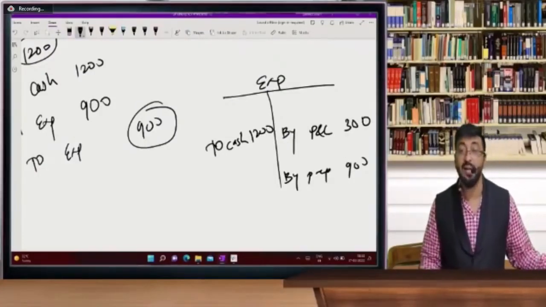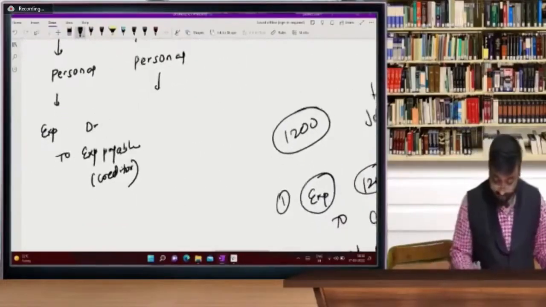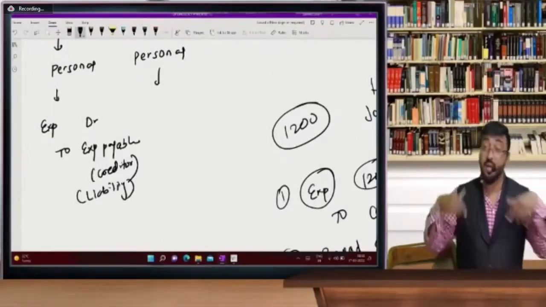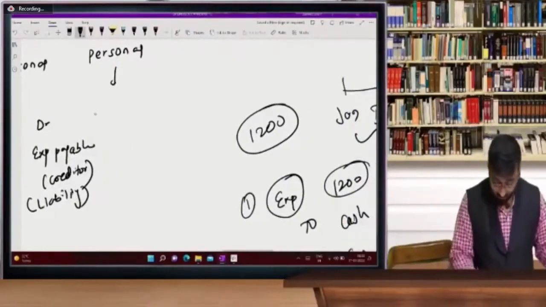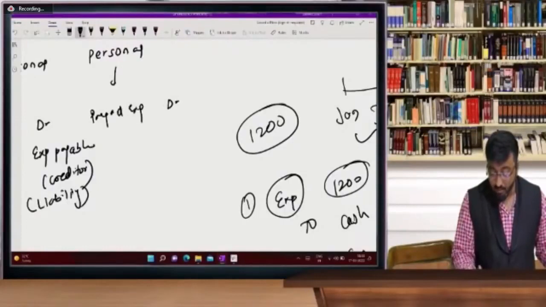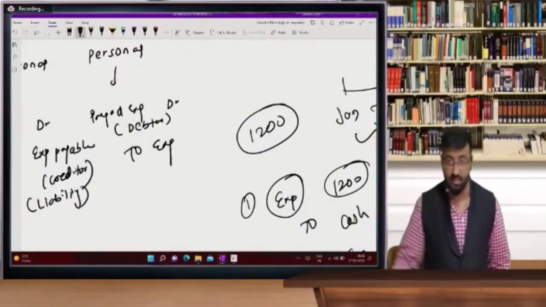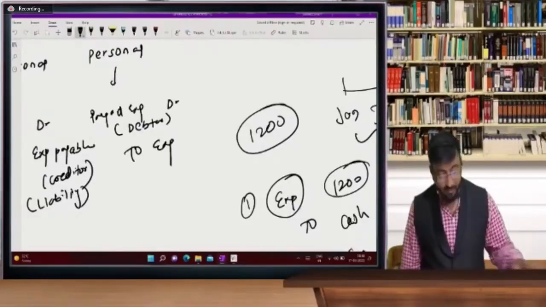So what is the entry for prepaid expense? Prepaid expense is nothing but your asset. So see beta, this is your liability and prepaid means for next year you paid it in advance. So this is your asset. So it is a debtor. Because you have not taken the service now, it's like your debtor, you are going to cancel your expenses because this expense is of the next year. So prepaid expense account debit to expense account.